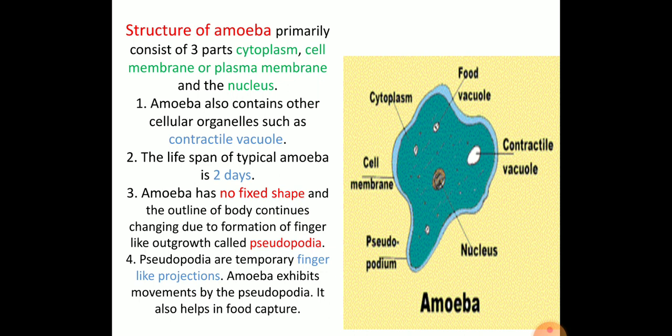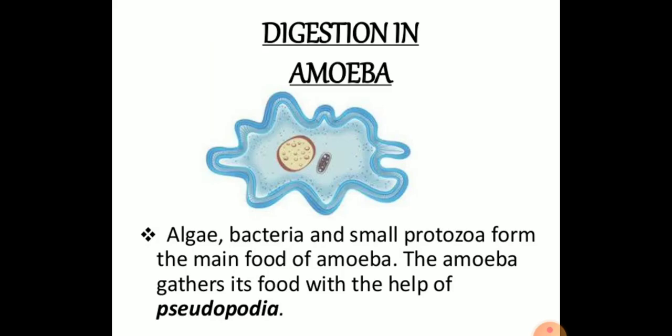Amoeba has no fixed shape and the outline of the body keeps changing due to the formation of finger-like outgrowths called pseudopodia. Pseudopodia are temporary finger-like projections. Amoeba exhibits movement by the pseudopodia. It also helps in capture of the food. Digestion in amoeba. Algae, bacteria and small protozoa form the main food of amoeba. The amoeba gathers its food with the help of pseudopodia.